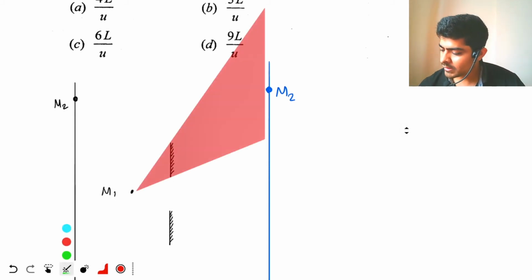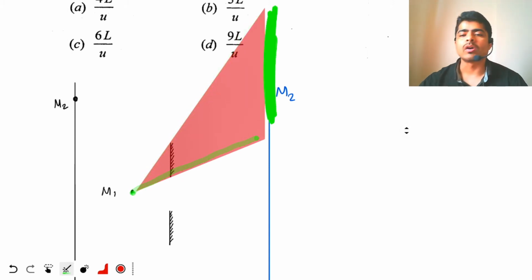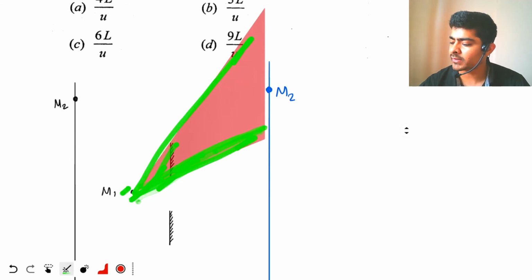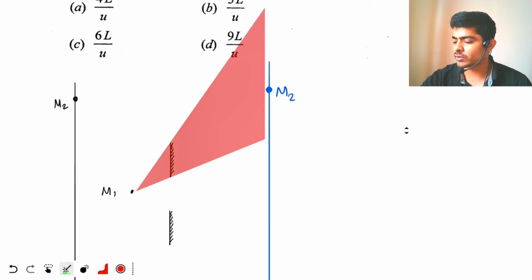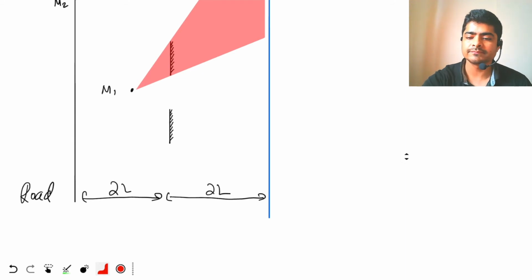So M2 can see the image as long as it is in this region of the image behind the mirror, right? This is the field of view for M2 through this mirror. So this is the situation over here. Similarly, if we look at the bottom also, we will get a similar triangle.